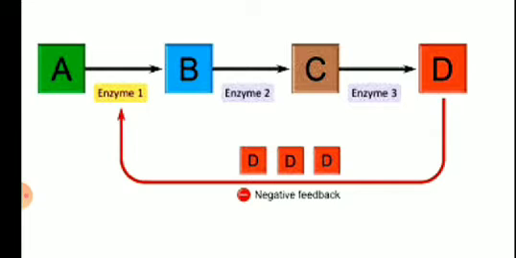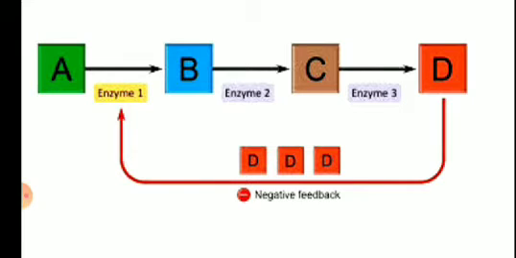It will control enzyme 1, which is the key enzyme, and stop it from acting. So as soon as enzyme 1 is inhibited, A will not be converted into B. And if A is not converted into B, D will not be formed.